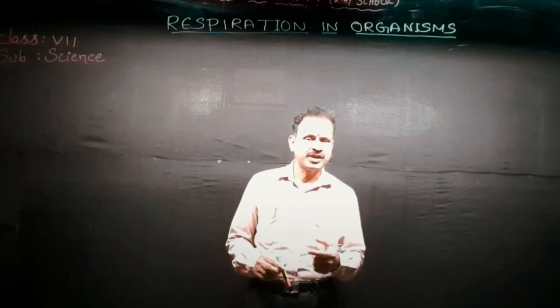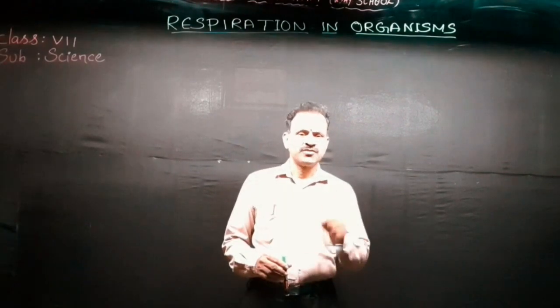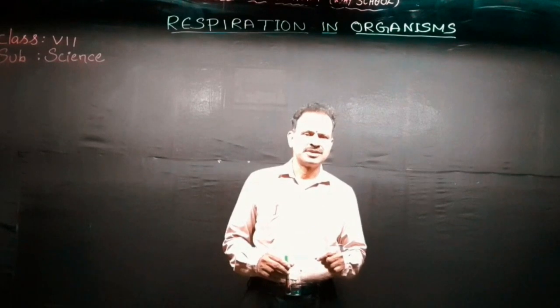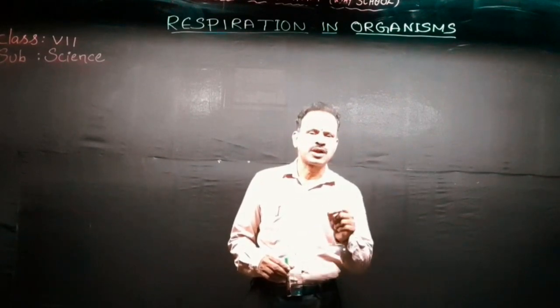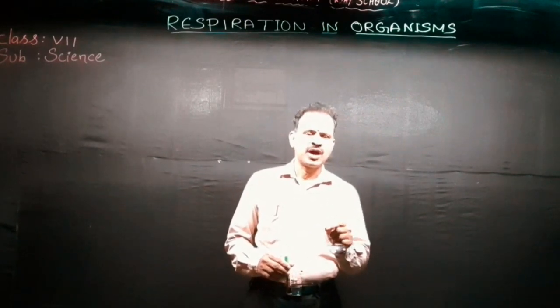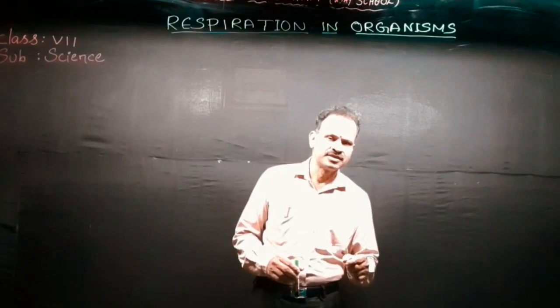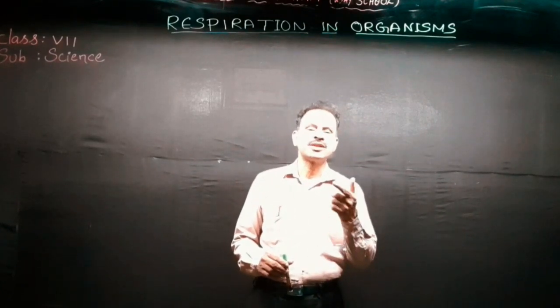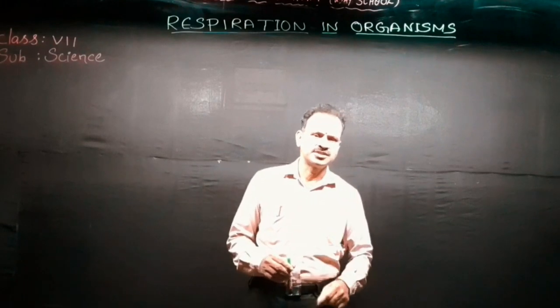Then what is meant by anaerobic respiration? If the glucose molecule splits into alcohol and releases energy in the absence of oxygen, that is called anaerobic respiration.